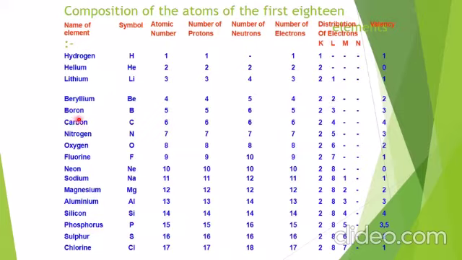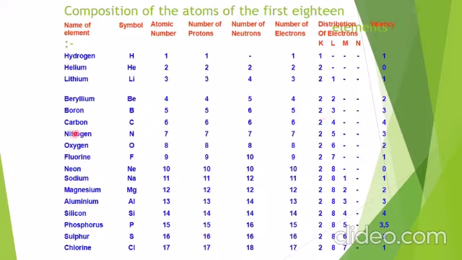Similarly in boron, boron has atomic number 5, number of protons 5, number of neutrons 6, number of electrons that is 5. So if we distribute 5 into 2 shells, then it will be 2 3. Now the valence electrons are 3. To complete the 8 electrons in this shell, either it will lose the 3 electrons or it will gain the 5 electrons. So which one is easy? Losing the 3 electrons, so valency will be 3.